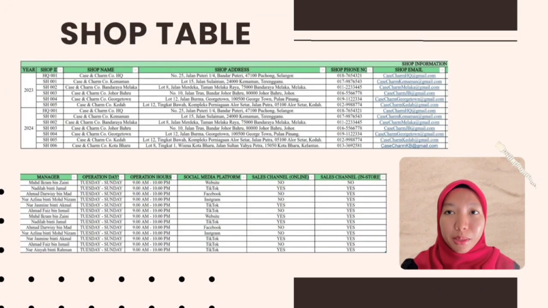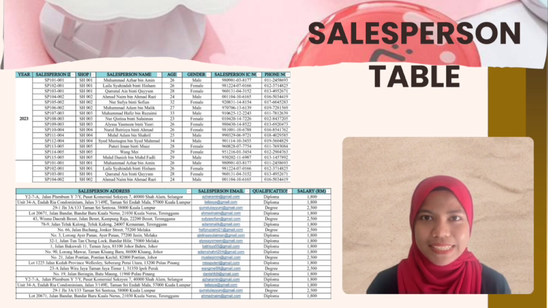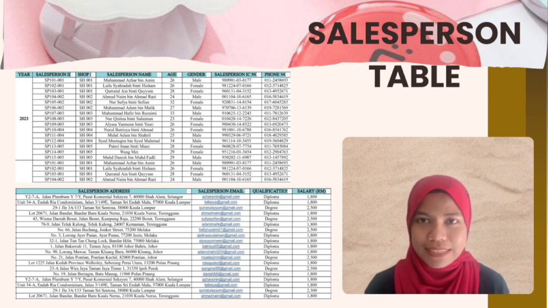Furthermore, as for the shop table, the attributes are shop ID, shop name, shop address, shop phone number, shop email, manager name, operation days, social media platform, and lastly, sales channels, whether it is online or in stores. Next, the attributes for our salesperson table are salesperson ID, shop ID, salesperson name, age, gender, salesperson IC number, salesperson phone number, salesperson address, salesperson email, qualification, and salary.